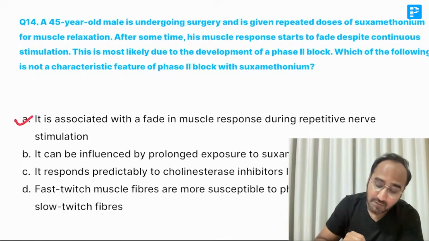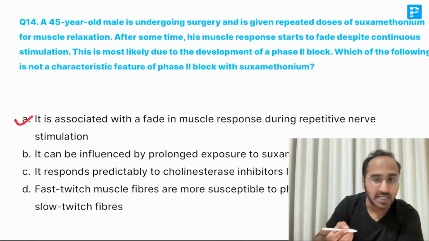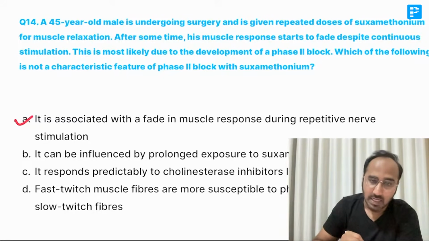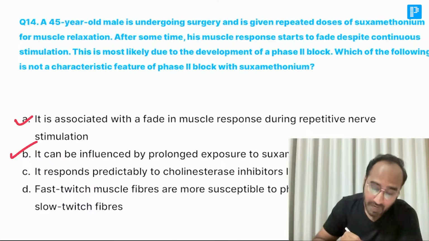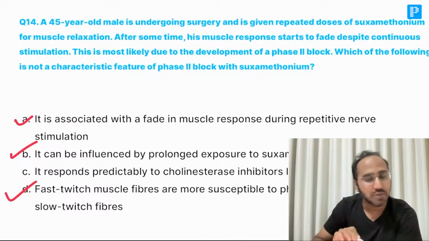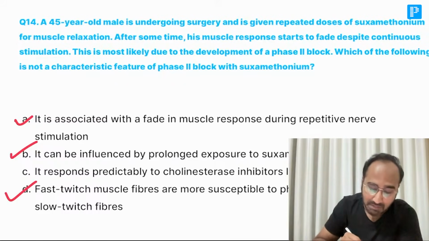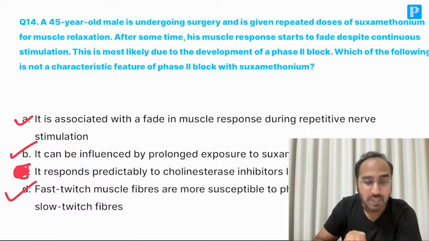Next, it can be influenced by prolonged exposure to succinylcholine. Yes, phase 2 block will be influenced by exposure to succinylcholine. You have to stop giving choline. Next, fast twitch fibers are more susceptible in phase 2 block. That is also true. But remember, it does not respond predictably to cholinesterase inhibitors like neostigmine.